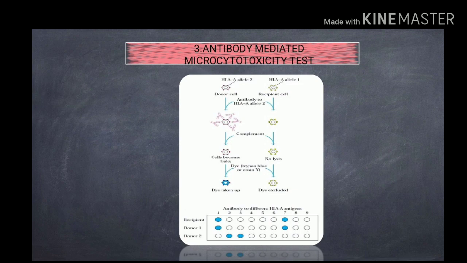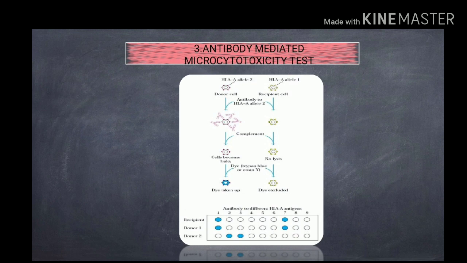Antibody-mediated microcytotoxicity test. The presence or absence of the various MHC alleles can be detected by using this test. In this test, WBCs from the recipient and donor are taken in various wells on the microtiter plate, and antibodies against various MHC alleles are added along with the complement protein.